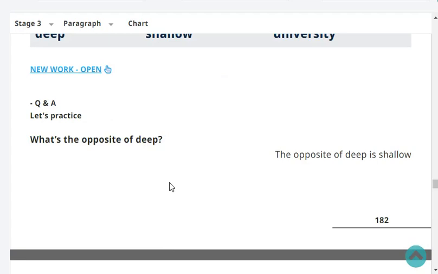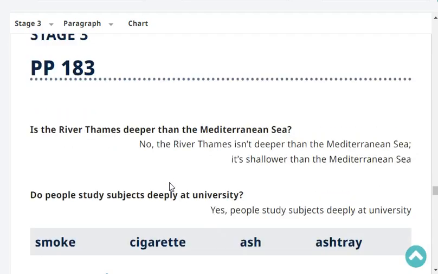What's the opposite of deep? The opposite of deep is shallow. Very good.